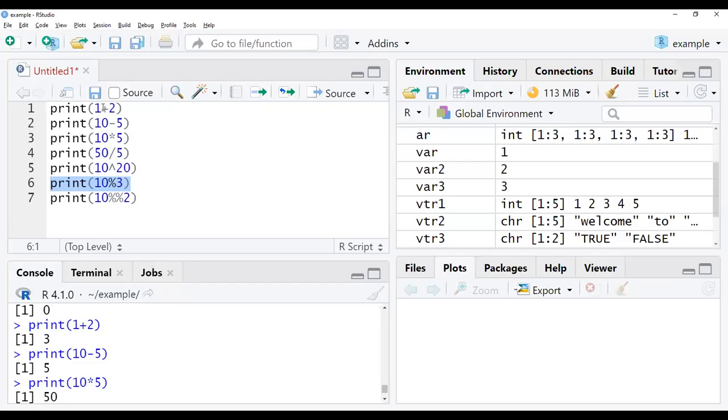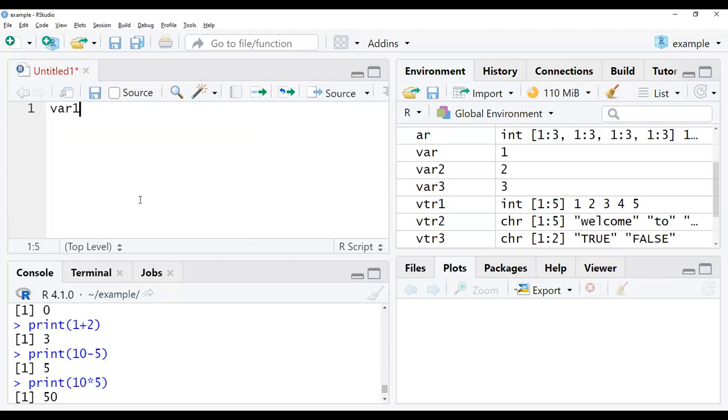Go to RStudio and work with the different relational operators. So first we will assign the values to variables, like variable 1 is equal to 5 and variable 2 I'm giving as 50. These are the variables I'm giving. Now print var1 greater than var2.